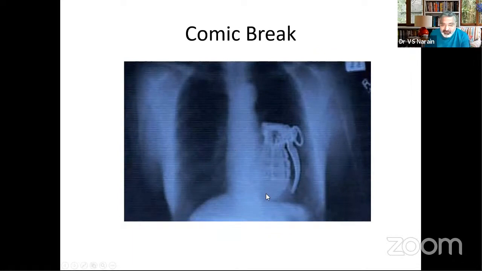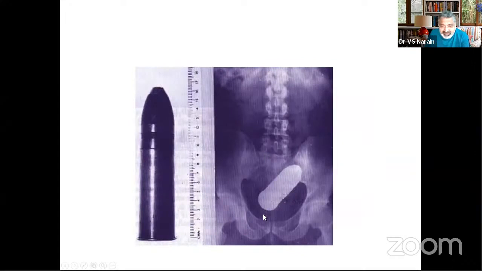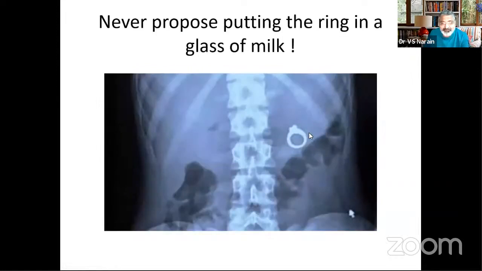Now, this fellow was a terrorist, and he swallowed this grenade. He swallowed this grenade believing that it would go off in his stomach, but unless you pull the pin, it will not go off. So this fellow survived to get this X-ray. And similarly, this fellow was an abnormal fellow. He pushed this army shell, this artillery shell, up his rectum, and it was successfully removed subsequently.